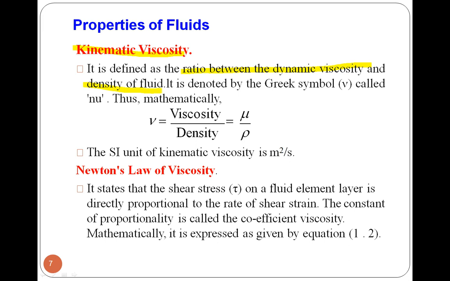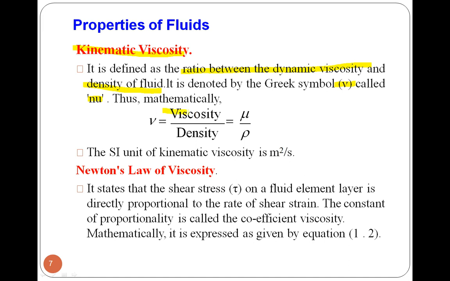It is represented by nu, and the previous viscosity is represented by mu. Viscosity is represented by mu, and kinematic viscosity is represented by nu. Okay, so mathematically we will represent viscosity.